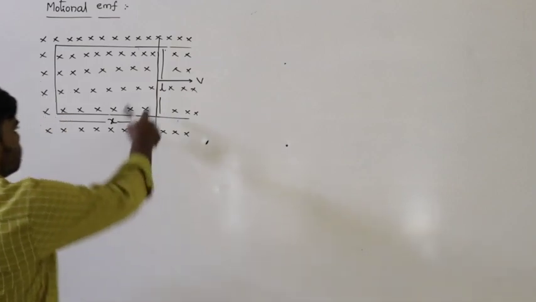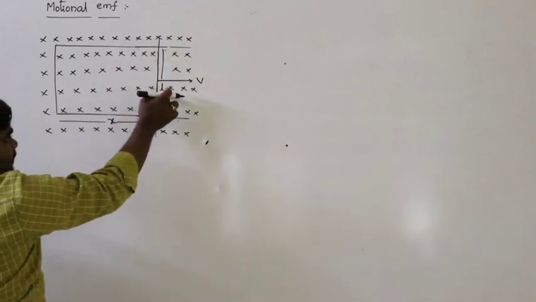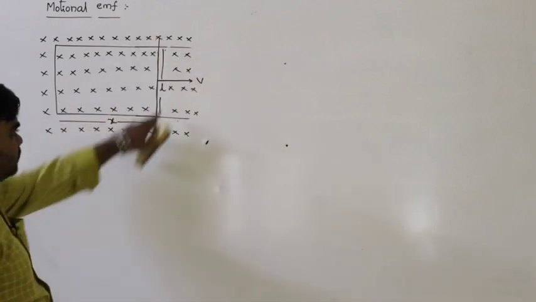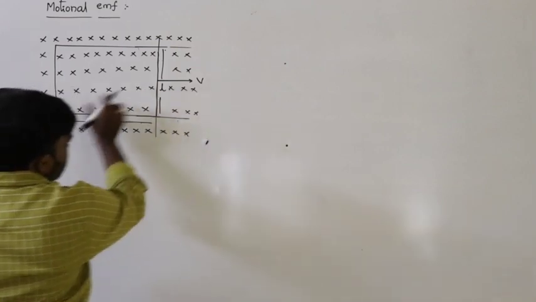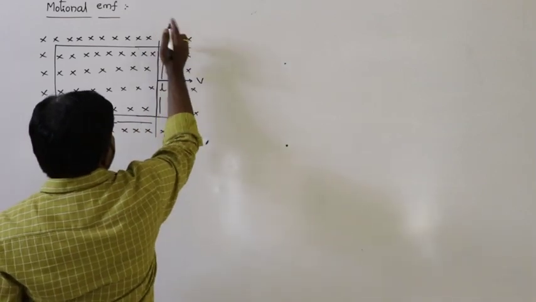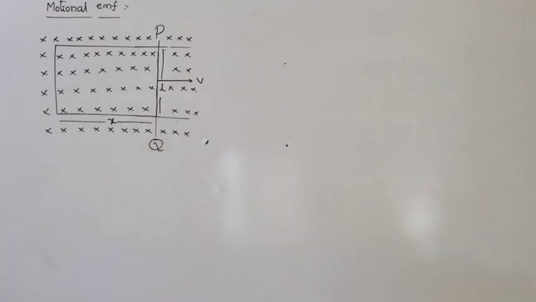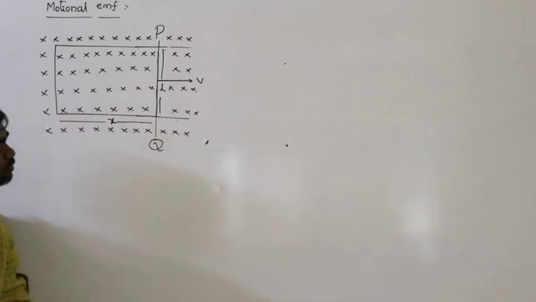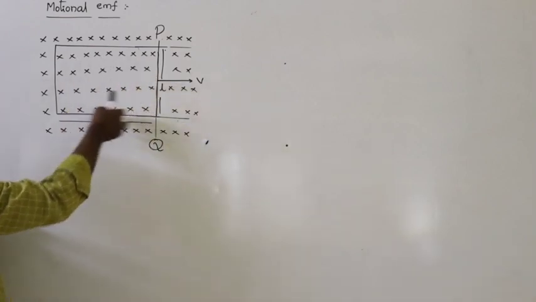If the conductor is in this position, what is the area? Length into breadth, L into x. Now if this conductor, let us say PQ, moves inwards or outwards, the x value varies. If it moves inwards, x decreases.